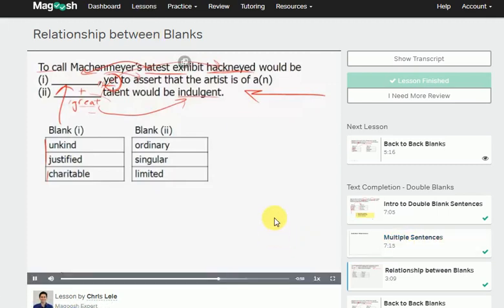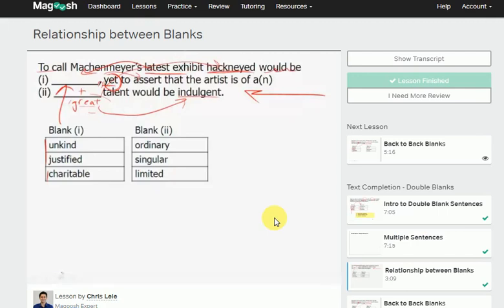So notice here the structure. Exhibit hackneyed would be blank. To assert is of a blank talent would be indulgent. Notice the would be indulgent matches up with the would be blank. And therefore the word we want is something that is the opposite of indulgent. So if indulgent is being overly nice to someone, we want being not nice at all. And so we go here to the first blank and we see that, aha, that has got to be unkind.